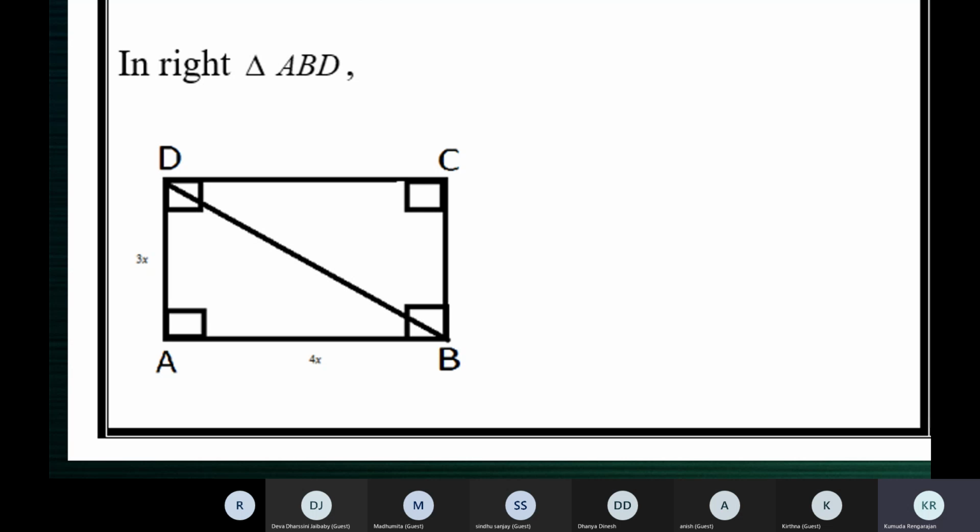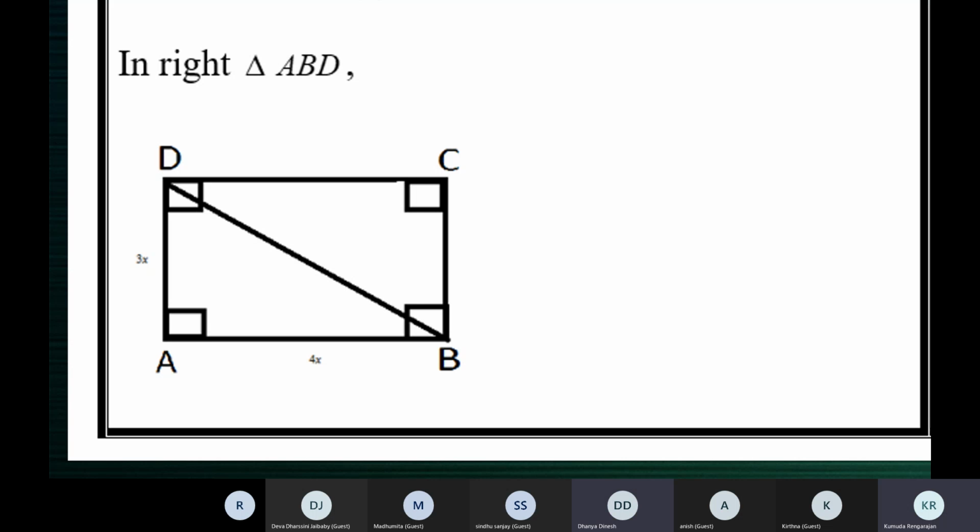Now tell me, how will you write the result by Pythagoras theorem? BD square equals AD square plus AB square. I want all of you to say that. Very good. Yes, Madhumita, that's right. Somebody else try. Tell me the result by Pythagoras theorem. DA square plus AB square is equal to DB square, ma'am. Very good.